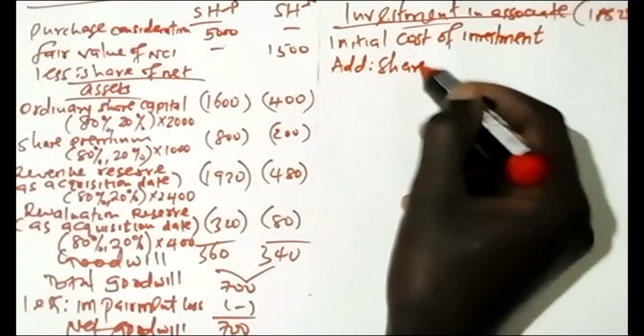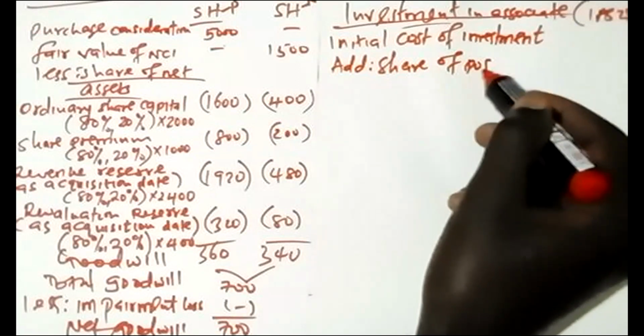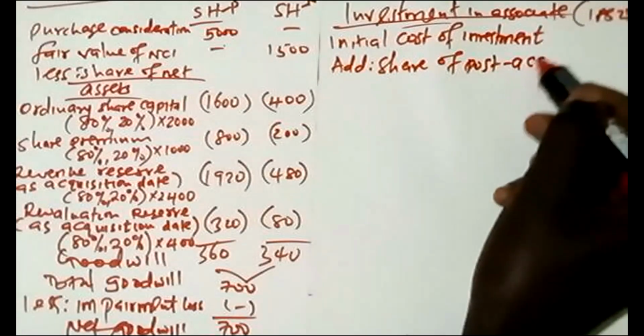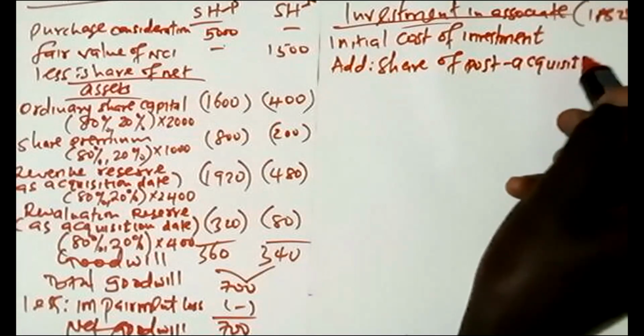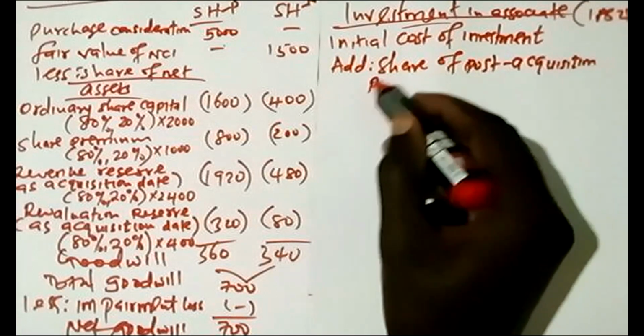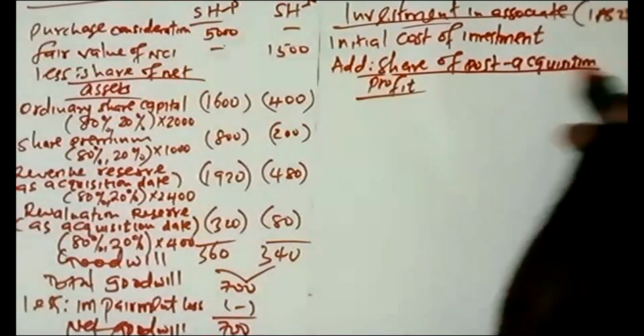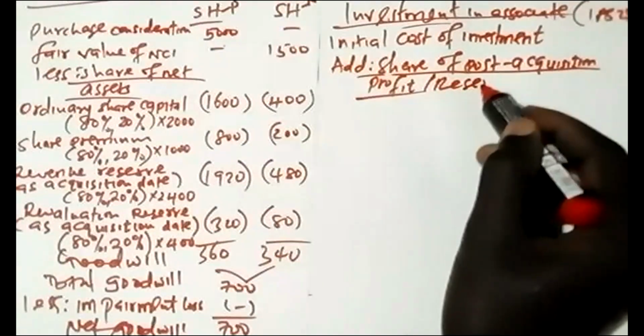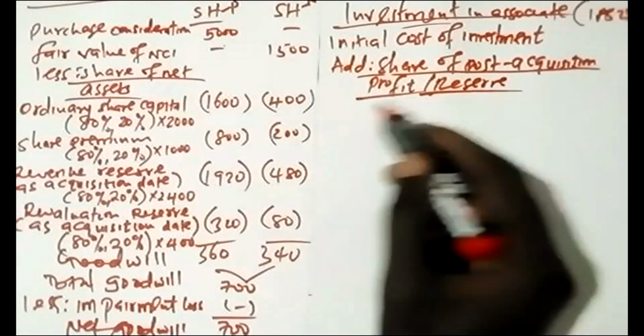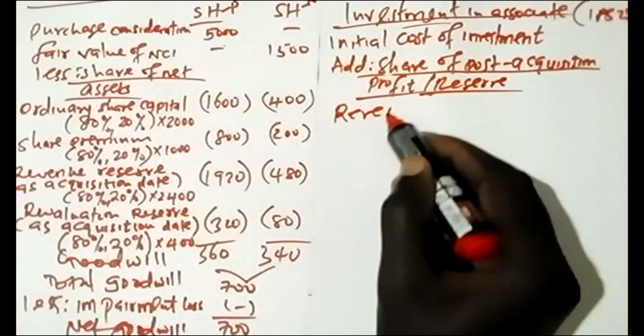the share of post-acquisition profit, or reserve. So in this question, there was revenue reserve.